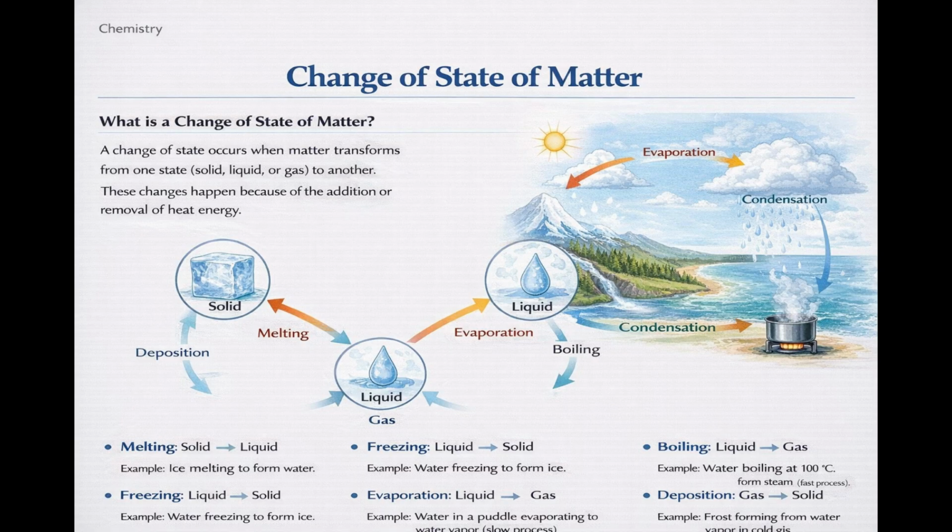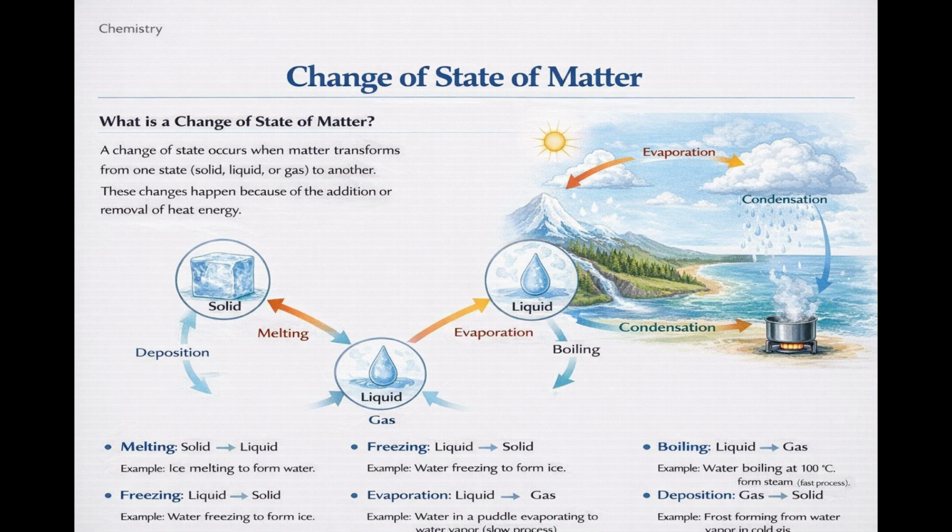A change of state occurs when matter changes from one physical form to another without changing its chemical composition. This usually happens due to changes in temperature or pressure. When a solid changes into a liquid, the process is called melting. For example, ice melts into water when heated. The reverse process, where a liquid changes into a solid, is called freezing.